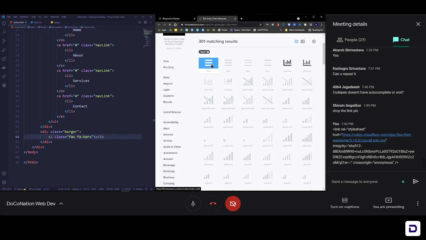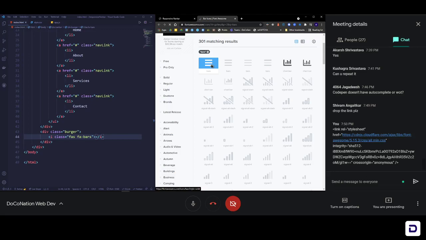So all of this you don't need to remember. When you start coding, you automatically start remembering all of this stuff. But for now, just make use of Google and all of these websites, and you're good to go. So we are back to this, and this is the navigation bar that we need. Now all we need to do is add some style.